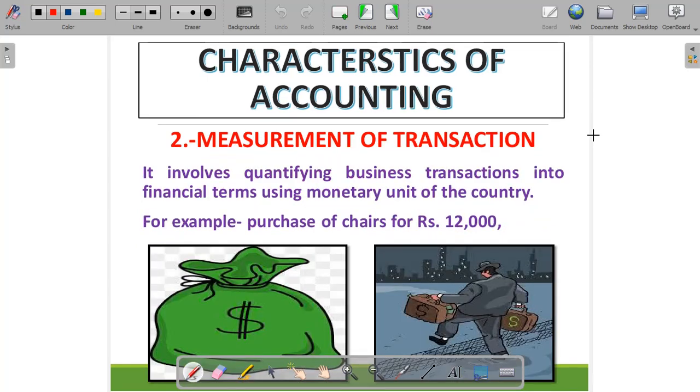Now, the second characteristic of accounting is to measure the transaction, right? Accounting records transactions only in terms of money, meaning the transactions which can be presented in terms of money, then we can record these transactions in accounting, right?